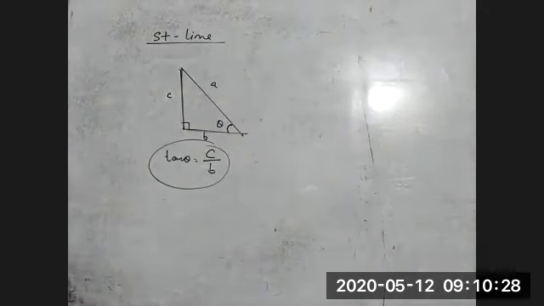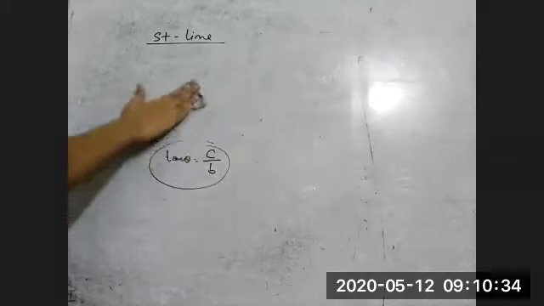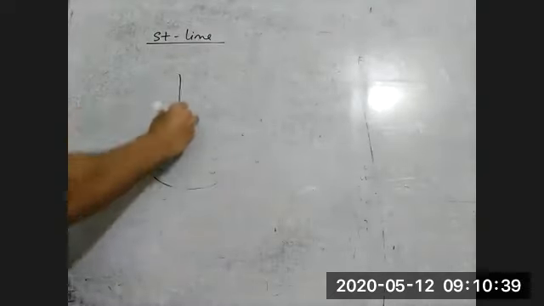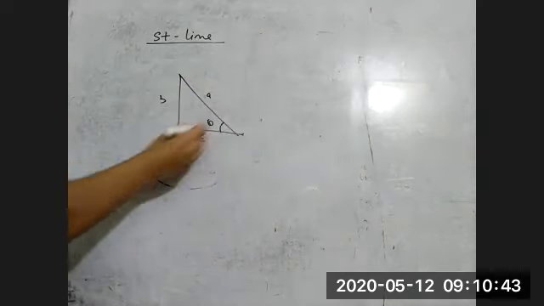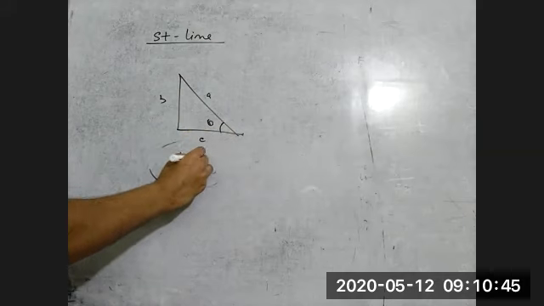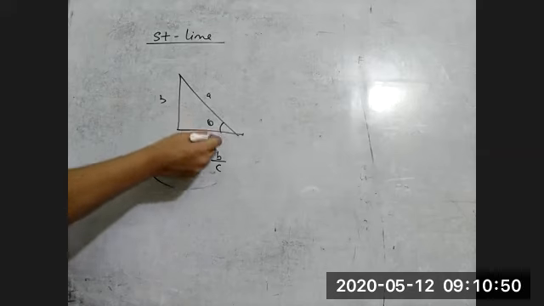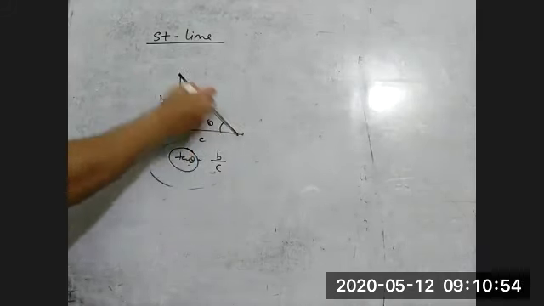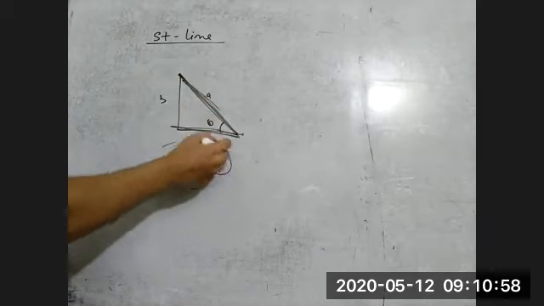And tan theta is the slope of the line. So here also we can say, this is A, B, C, theta. So tan theta is B by C. Suppose we are getting B by C. So we can also say that tan theta is nothing but the slope. So the slope of this hypotenuse with the base is B by C.